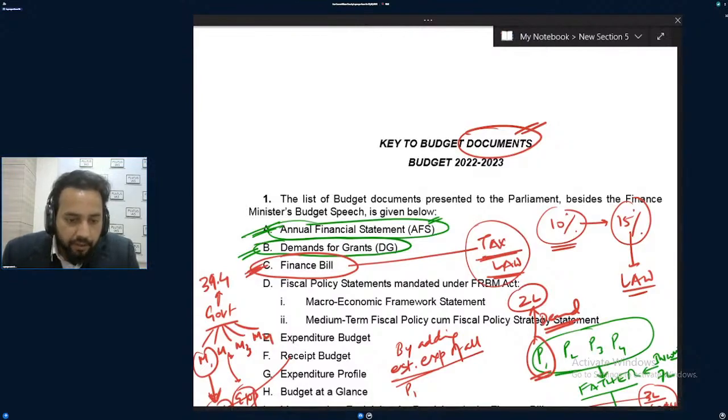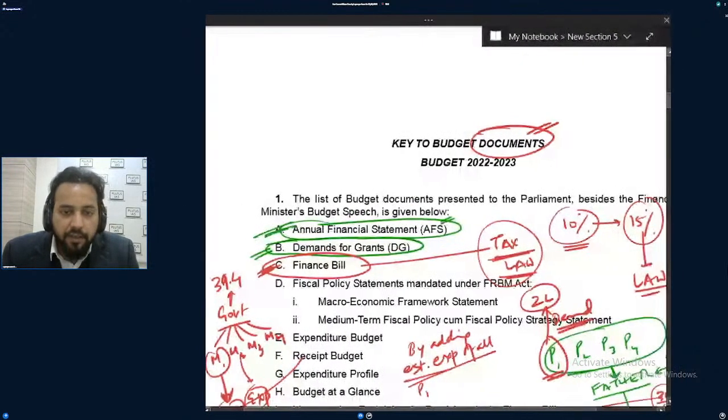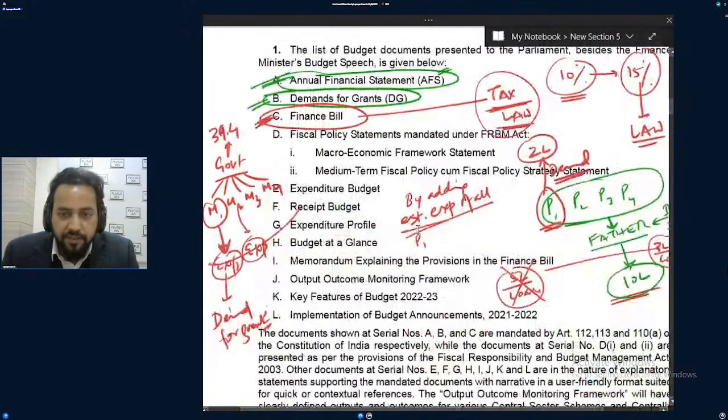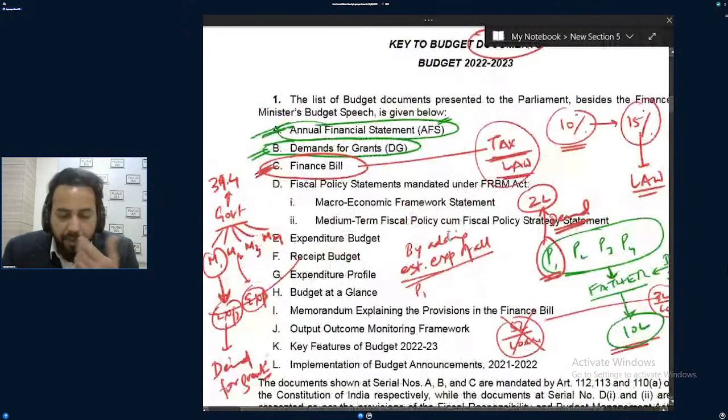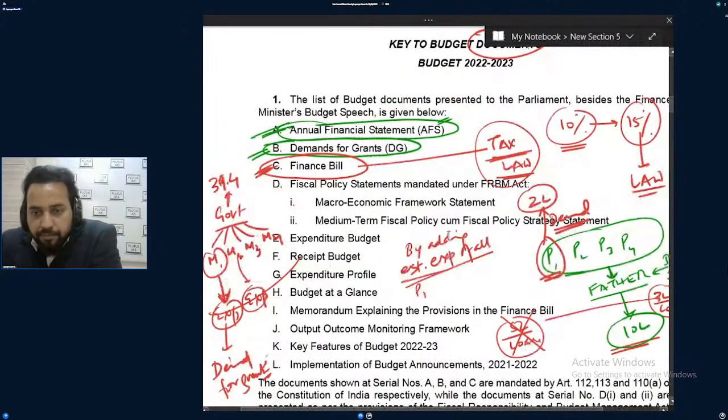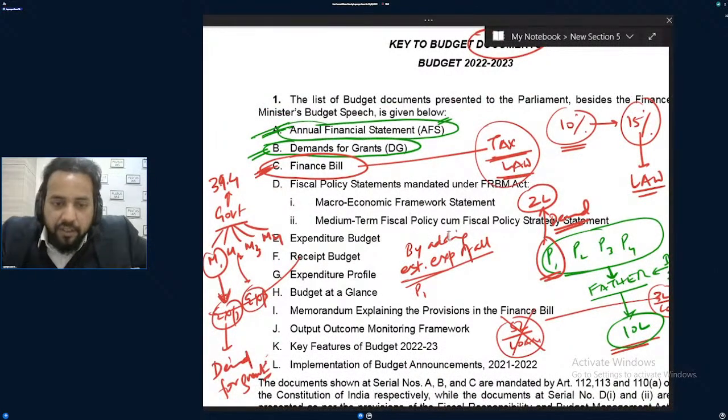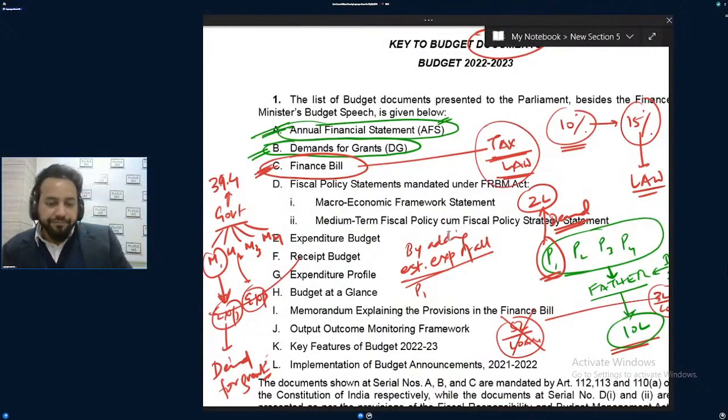Yes, a cut motion can also apply, you are correct. But a cut motion will be passed by the opposition party in all cases, because the ministry is the government. Why would the government pass a cut motion against itself? It is unlikely that a cut motion will be accepted. Yes or no?